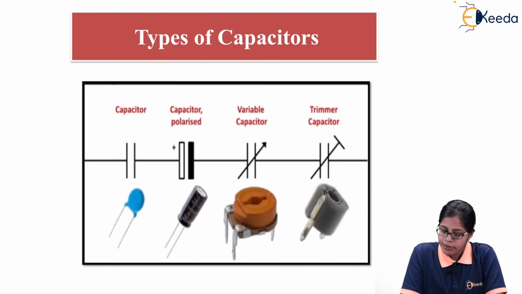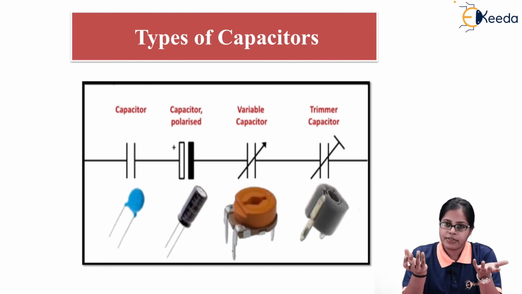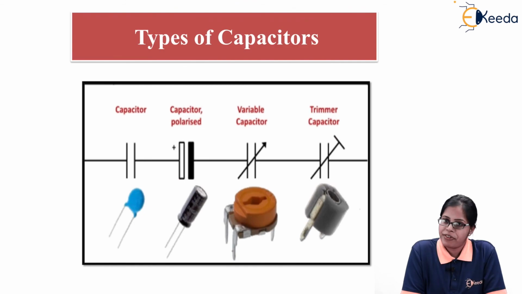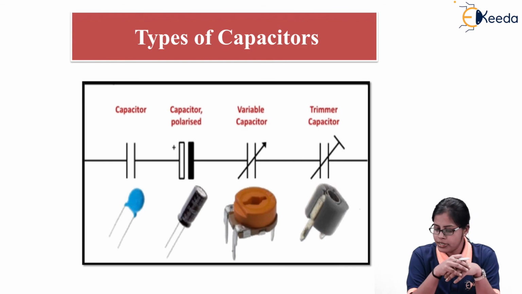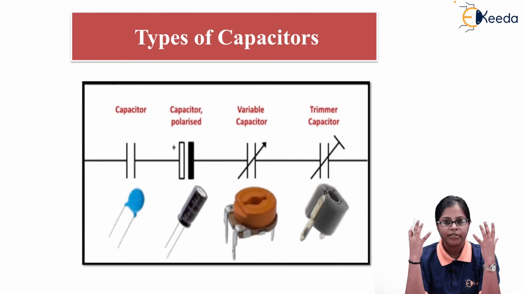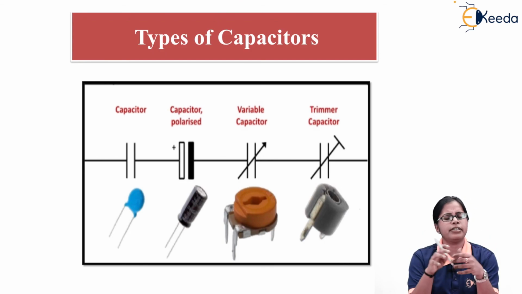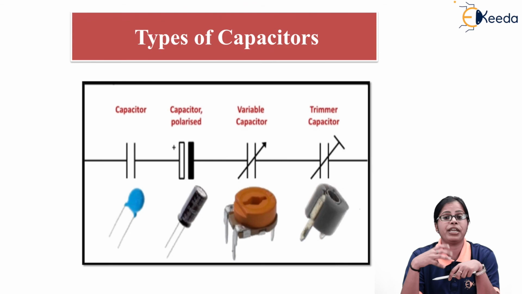Lastly, when you talk about the types of capacitors, you have different shapes of capacitors. You can have cylindrical shaped capacitors, and we can have spherical shaped capacitors. So when we talk about the types of capacitors, in this case we have different shapes of capacitors. We can have spherical capacitors, cylindrical capacitors, depending upon the shapes, and depending upon whether a capacitor is polarized, whether I have a capacitor of a constant value, or whether I want a capacitor which gives me a change in value, that is a variable capacitor.